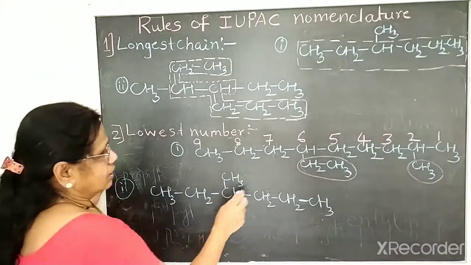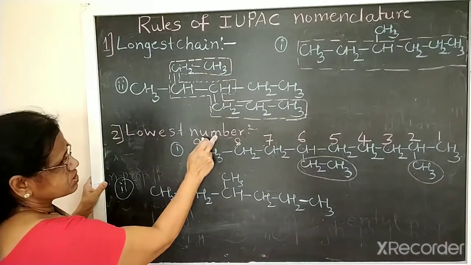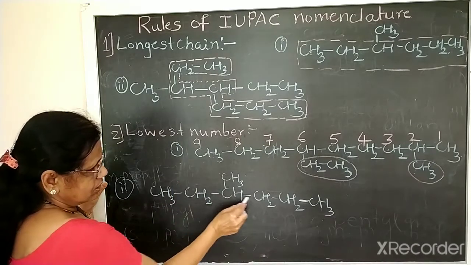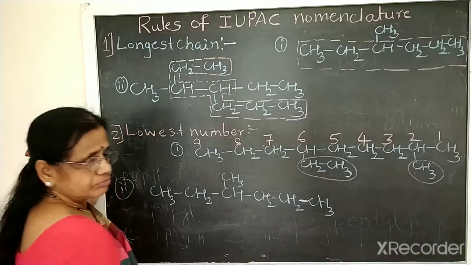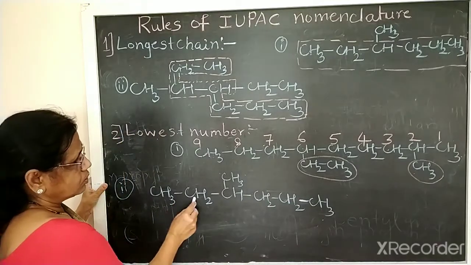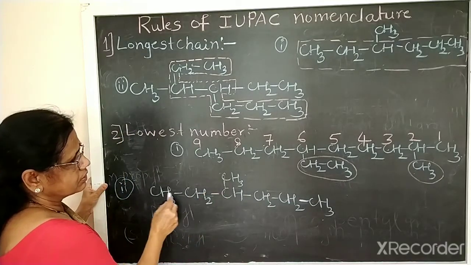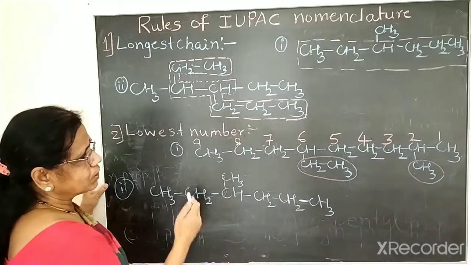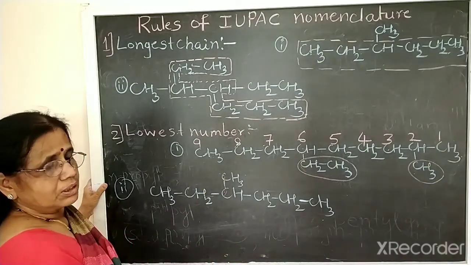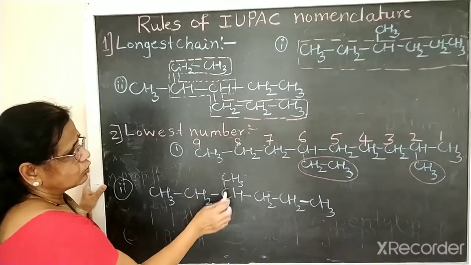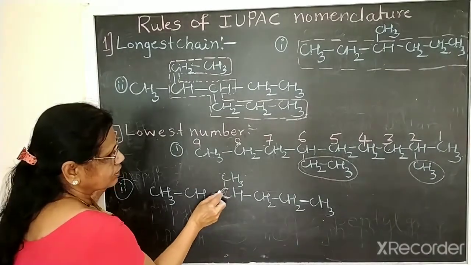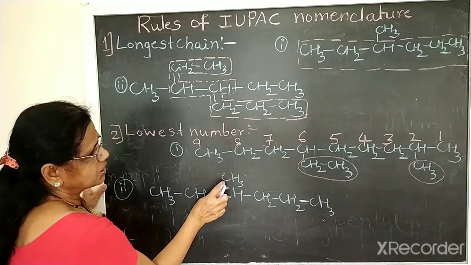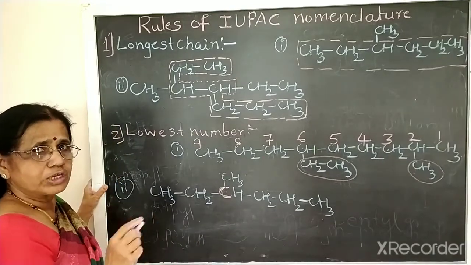Okay. Now again here, lowest number. So the long carbon chain: 1, 2, 3, 4, 5, 6, 6 carbons. 1, 2, 3, 4 carbons on this side, 4 comes. We should take the longest chain. Then we should give the number. How should we give the number? The carbon containing the alkyl group, you should get the lowest number.